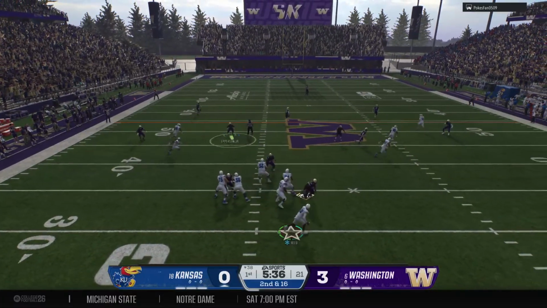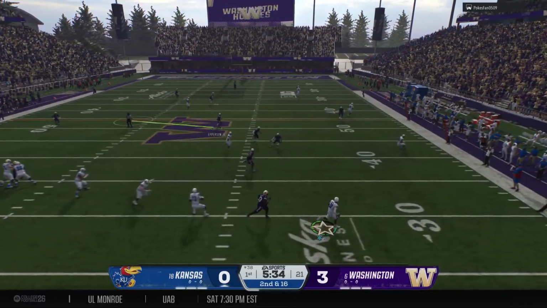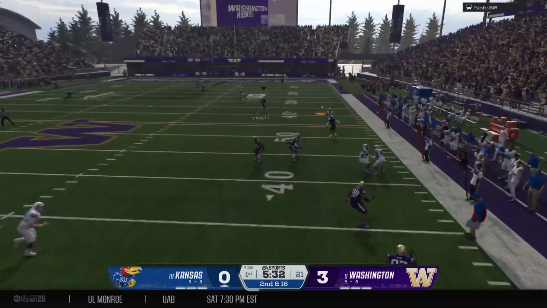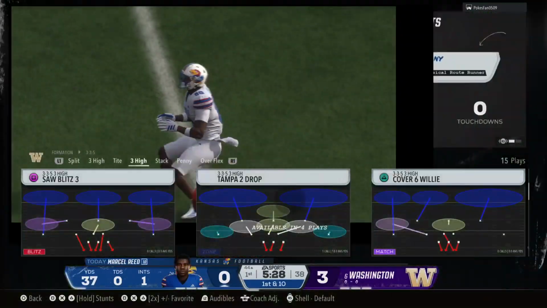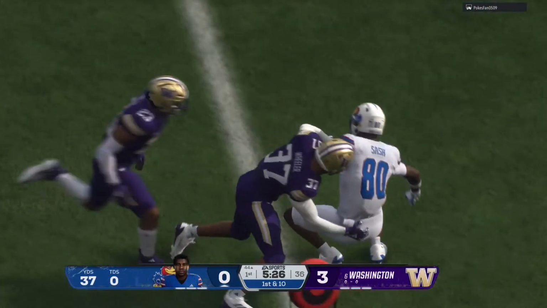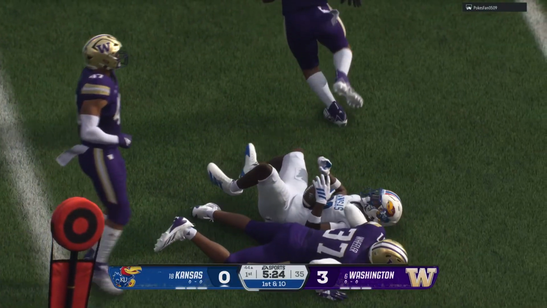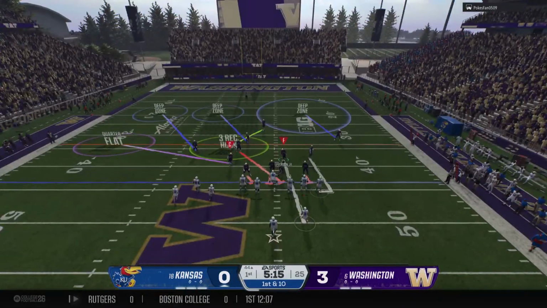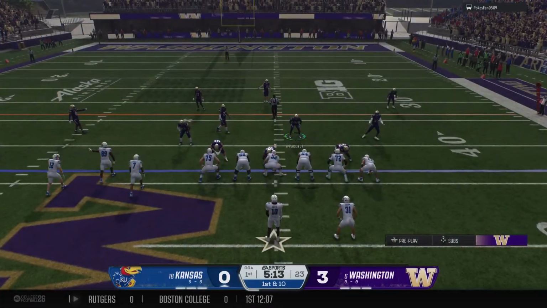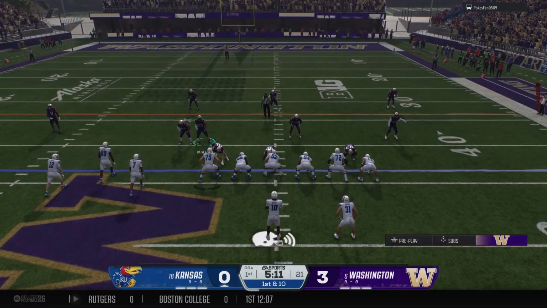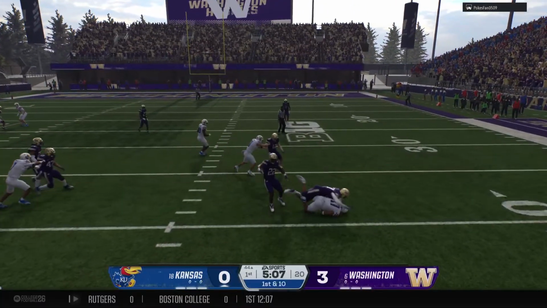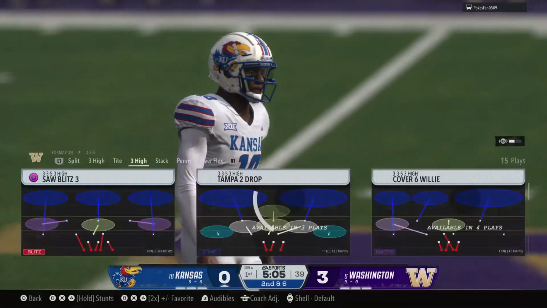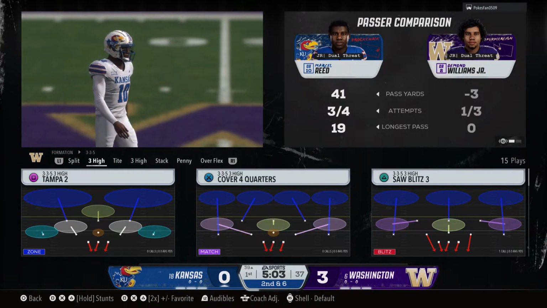Start to throw it here on second down. Moves out of the pocket. Scrambling, now he'll make the throw. He makes the grab. They make the stop, but not before a solid gain that time. Well, that is a great throw, but first, man, let's give all the credit to that offensive line. How long did he have back there in the pocket? Seems like 3 or 4 seconds to be able to navigate and figure out where to go with the ball, and he put it right on the money.